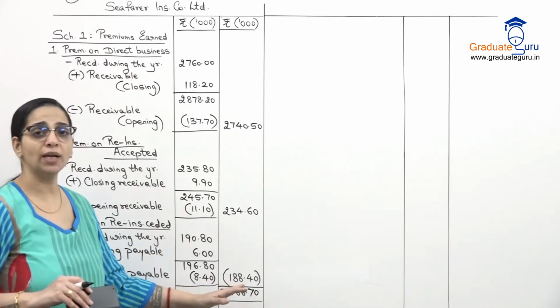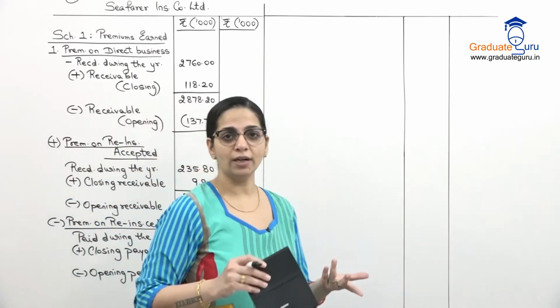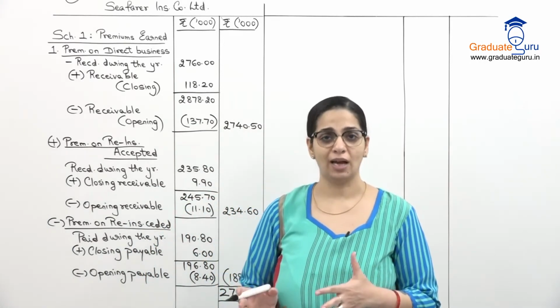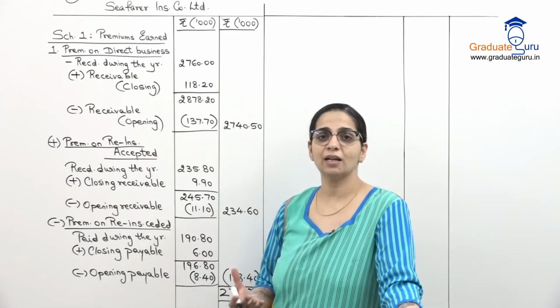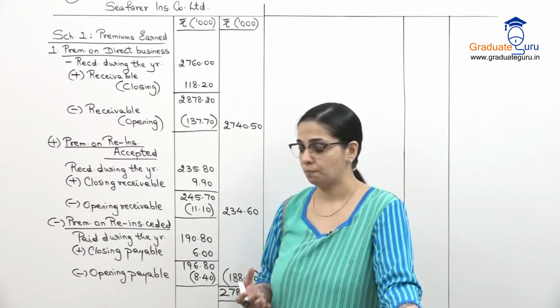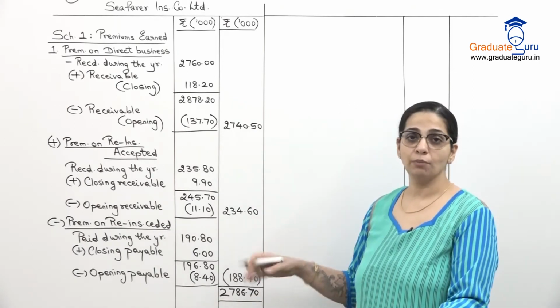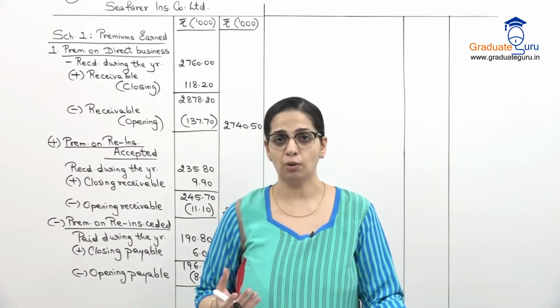Of course, after doing adjustment for unexpired risk reserve, which we have already learned, but in this question there is no information about that. So I am not going to show any unexpired risk reserve unless and until I have it in my question. So this is the net premium. So one part of the sum we've done where we've calculated the premium to be taken to the revenue account.